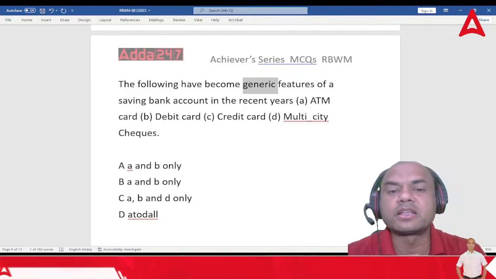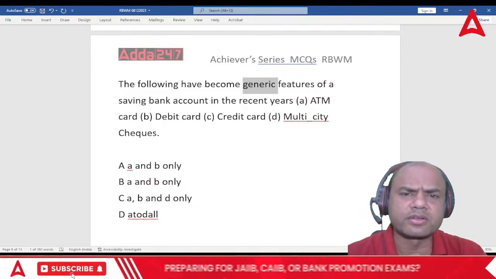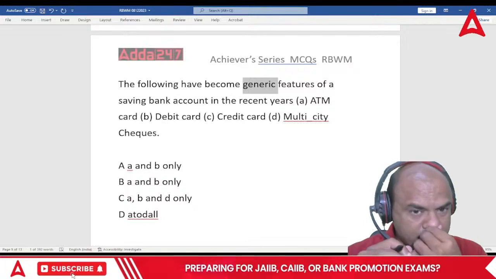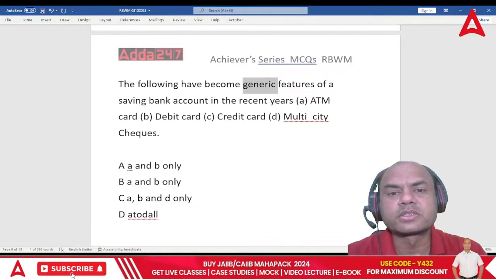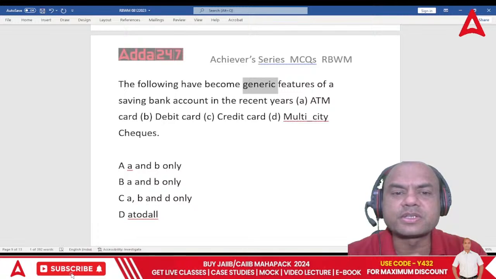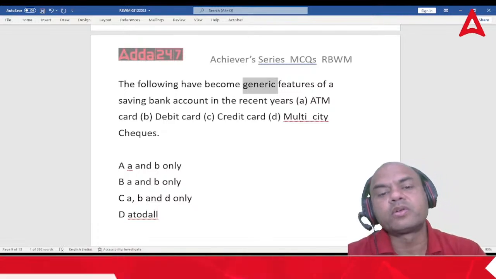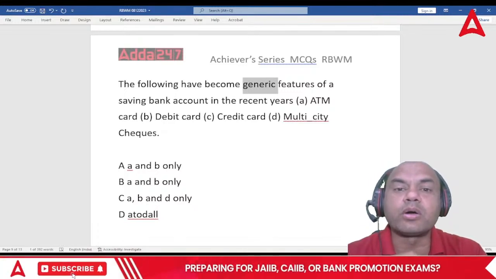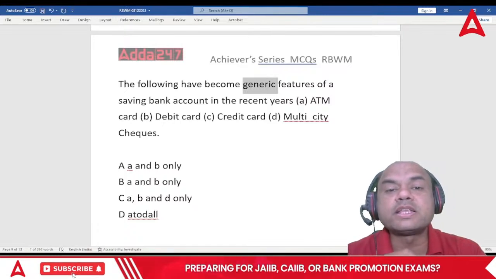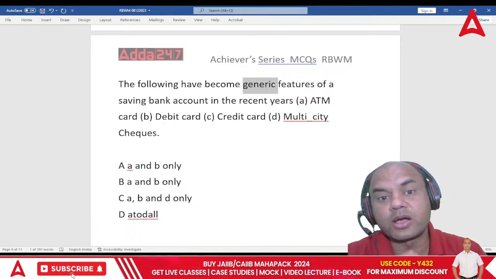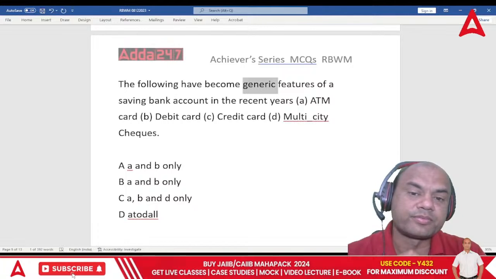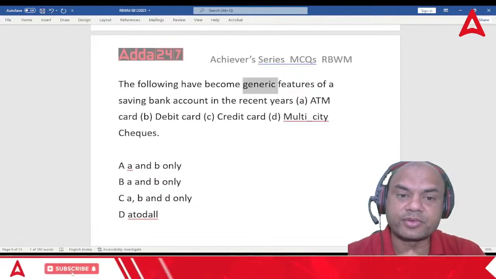Suppose if I tell you sun rises in the east, you'll say, so what? I know it. Okay. Bank gives the loan products, so what? It's a generic feature. So the point over here is generic means whatever is common. You can't differentiate yourself. So that is the generic feature. Okay.